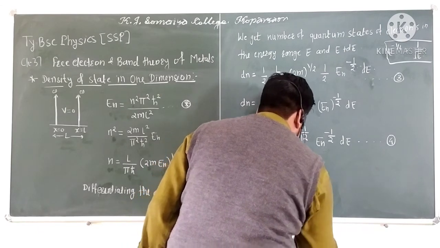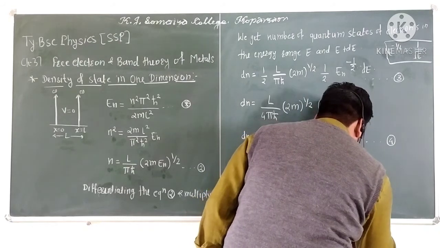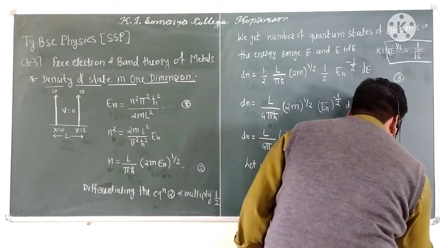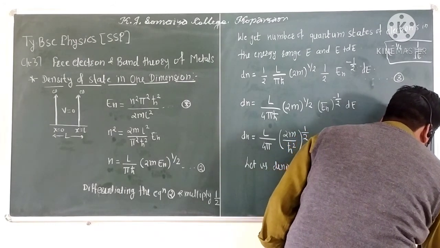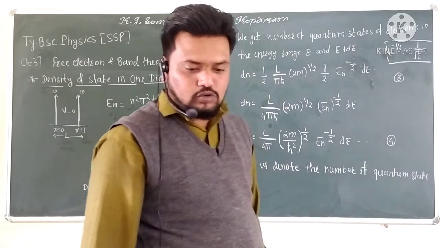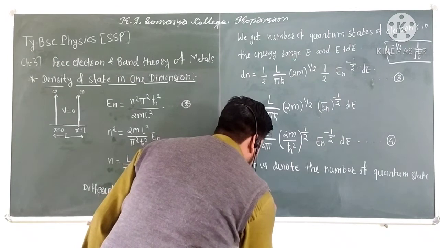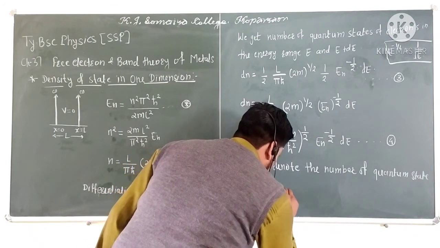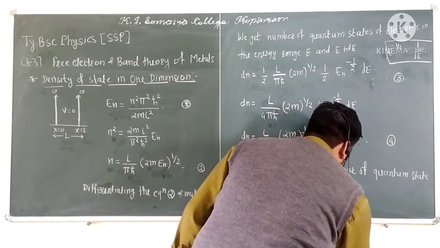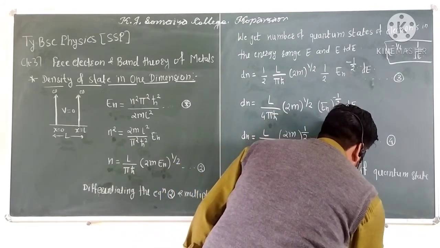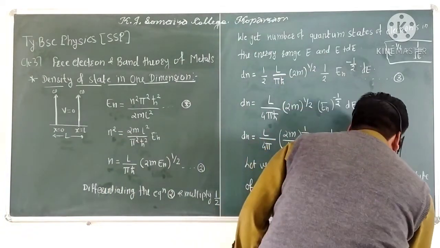Let us denote the number of quantum states of electrons between E and E plus dE by Z of E dE.